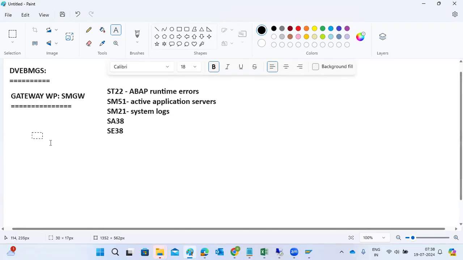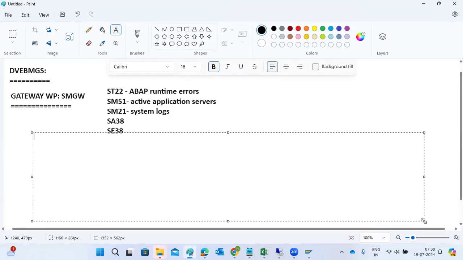Tomorrow, Saturday, we'll discuss how to install the additional app server, and also our favorite topic, the question and answer assessment topics.